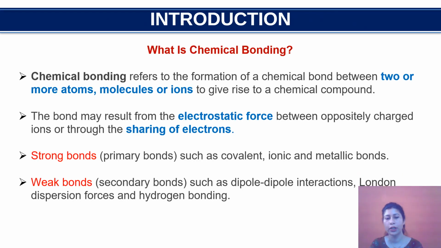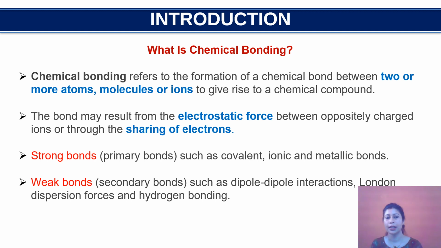Now, first of all, what is chemical bonding? Chemical bonding refers to the formation of chemical bond between two atoms, ions or molecules, and this bond formation gives rise to a chemical compound. Now, this bond formation can occur in two ways, either by the transfer of electrons or by the sharing of electrons. And the strength of these chemical bonds varies considerably.